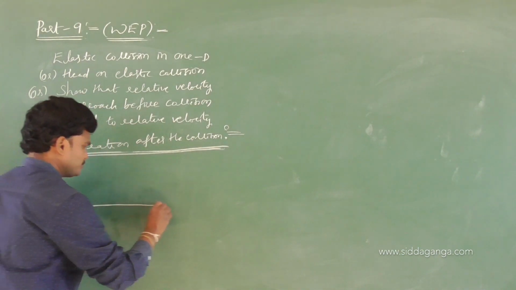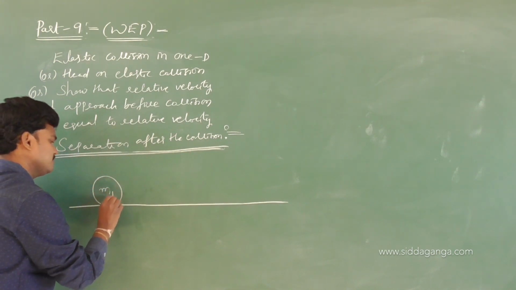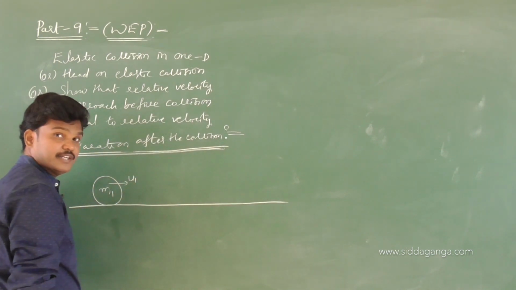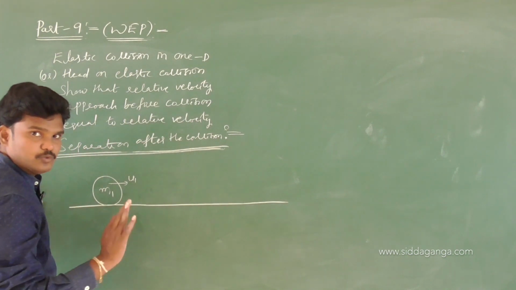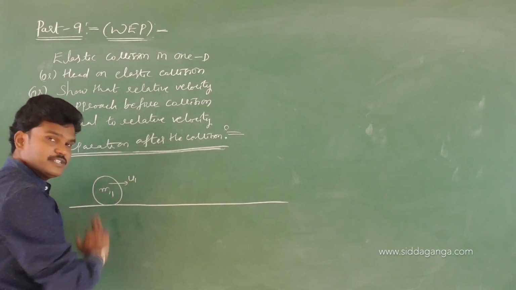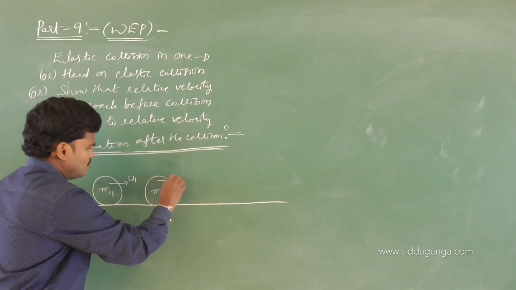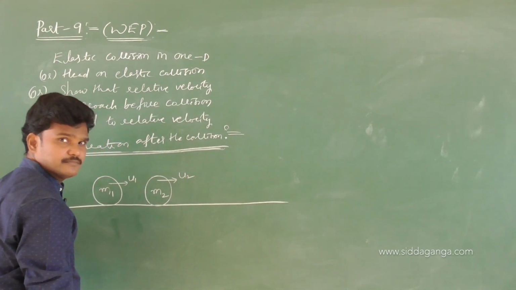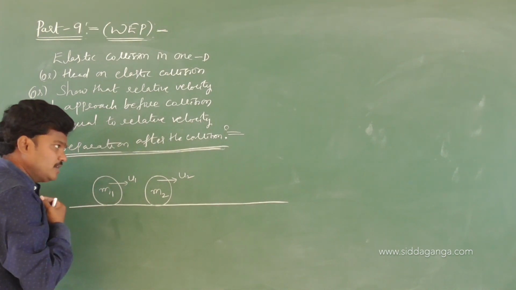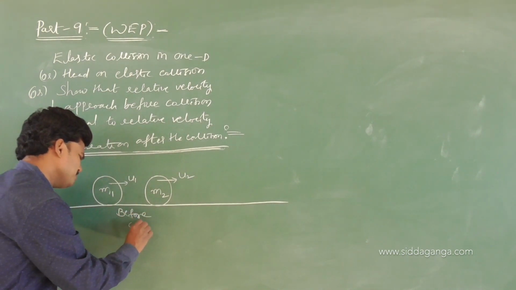Consider two particles, one of mass m1 moving with a speed u1. What is u1? The initial speed. Another of mass m2 moves with speed u2 along a straight line. So consider two particles of masses m1, m2 moving with speeds u1, u2. This is before collision.